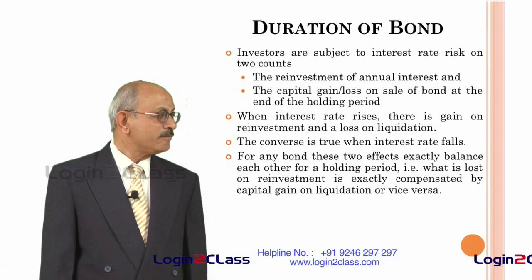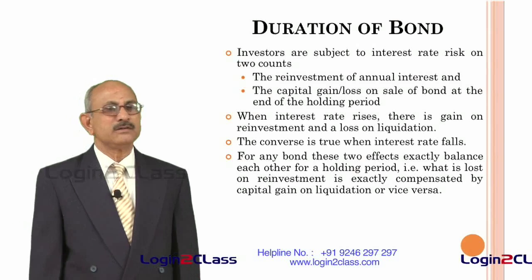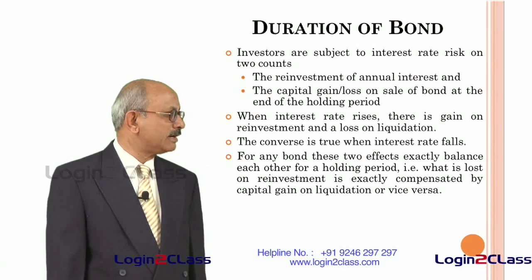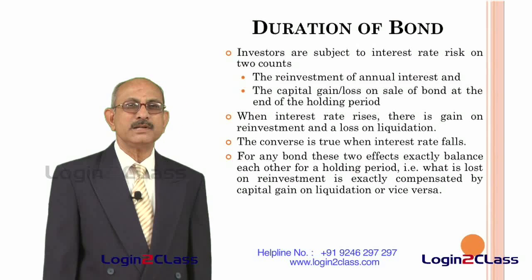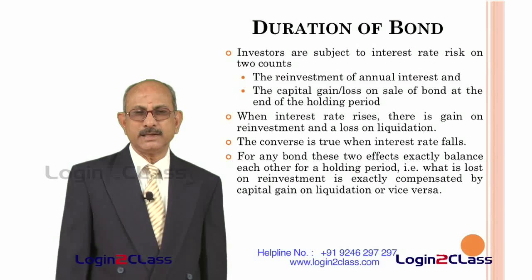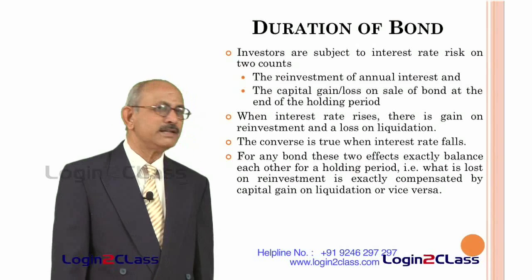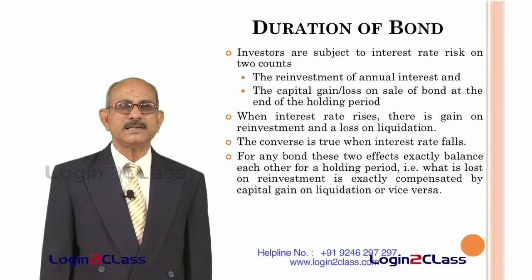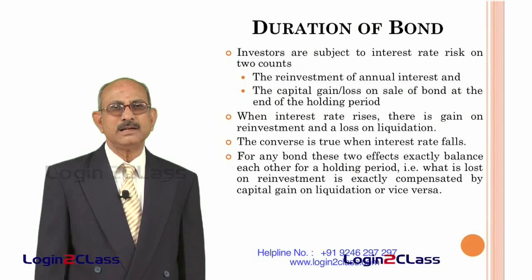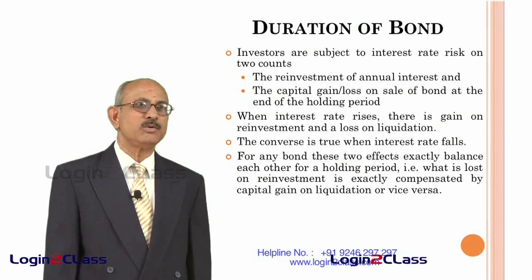And second, he does not know at what value the redemption can be done at the end of the holding period. That means his holding period need not necessarily match the maturity period. In the case of maturity period, he knows how much money he is going to get, but suppose he buys the bond 2 years after it is issued and wants to sell it after 3 years, though the maturity of the bond is 10 years.